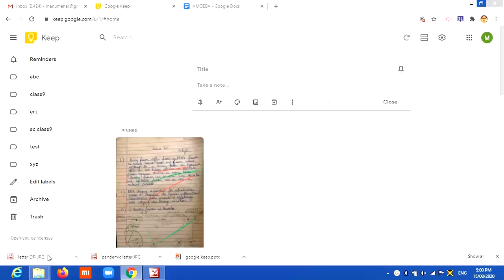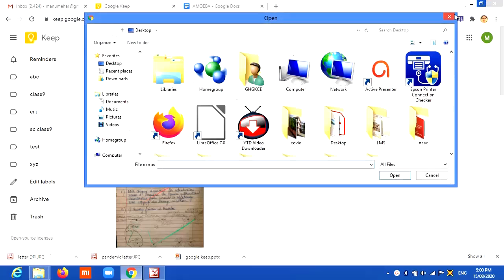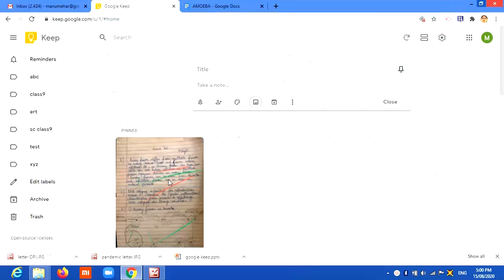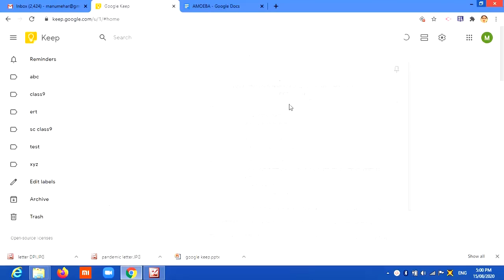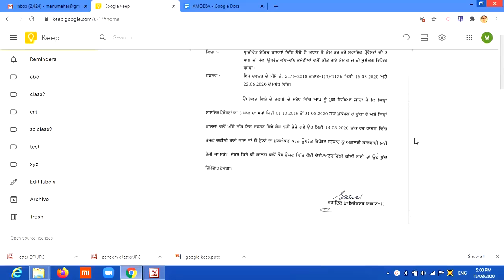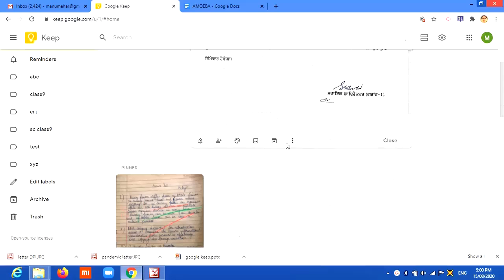Now here I have this letter. Again, I have opened it from here. So I have this letter, and I drag this letter. It's dropped into the box. This is the letter. The letter is being scanned. Once it is scanned, then from this more icon, the processing is still going on.